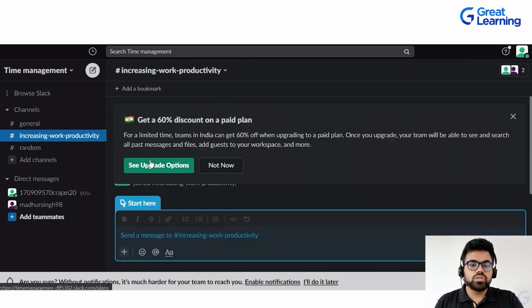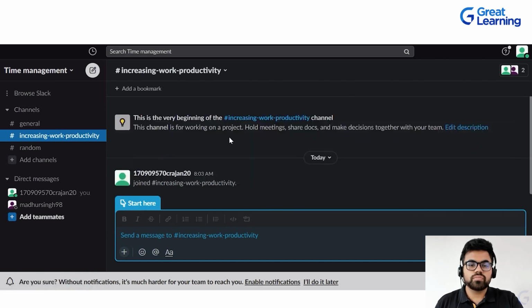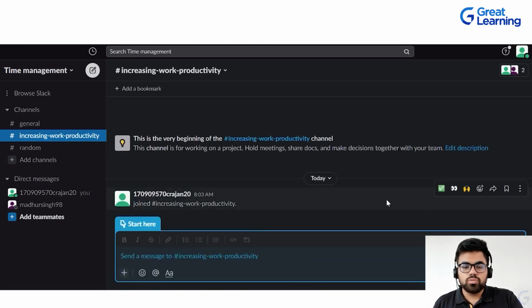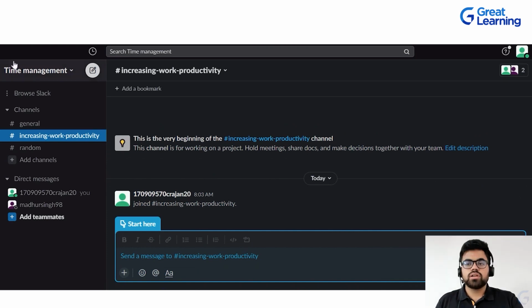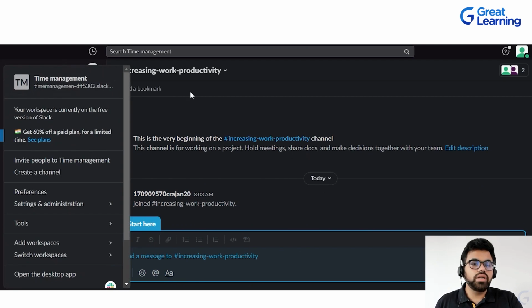All right. So now I'll be showing you the certain promotion that comes up for Slack. All right. So you can enable your notifications from this. If you click on enable notifications, then whenever a notification comes, the particular Windows, right? This is a Windows laptop. So Windows will give you a pop-up saying that you have a notification in Slack. So I don't want it, so I'll say don't do it here. Now, in this particular dashboard, we can see that our team is called Time Management.